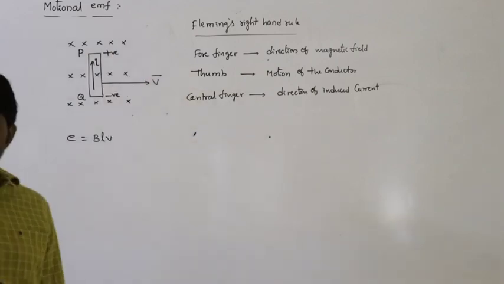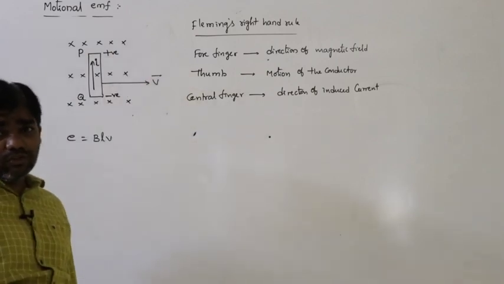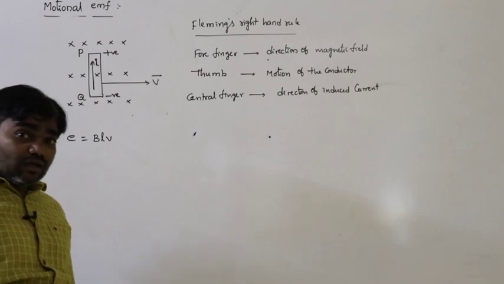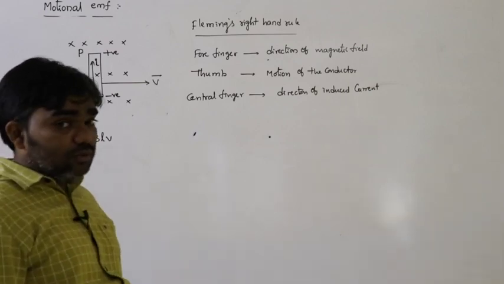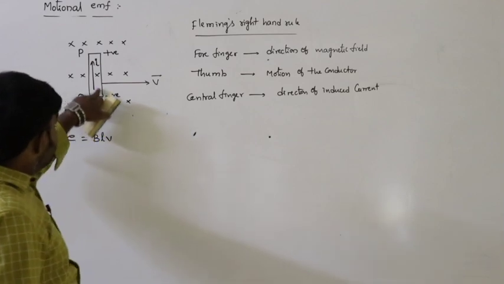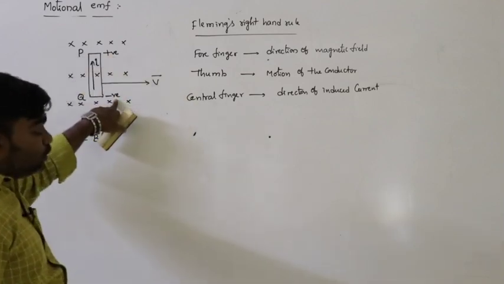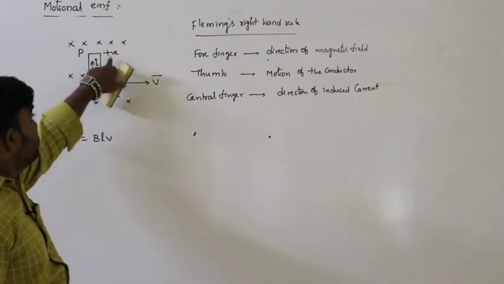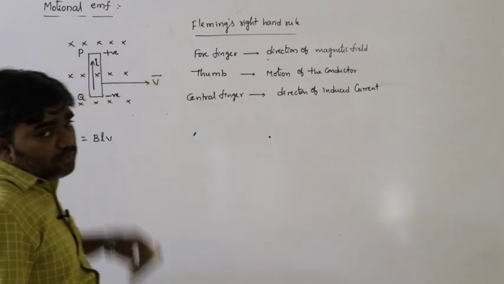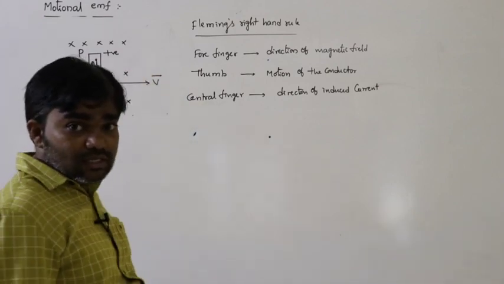How is this possible? Current always flows from the positive terminal to the negative terminal. But here, this is the direction of the current, while Q acts as the negative terminal and P acts as the positive terminal. What is the reason?